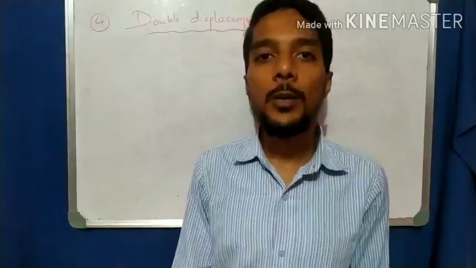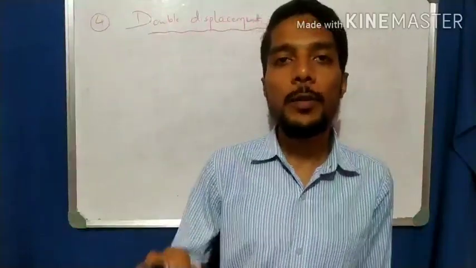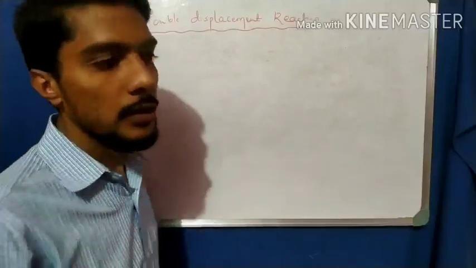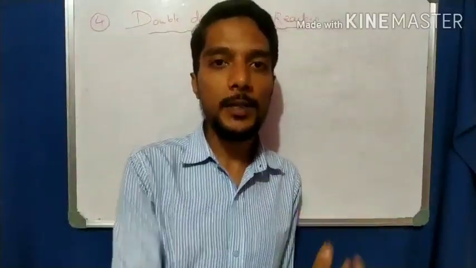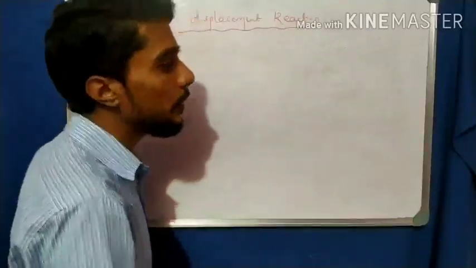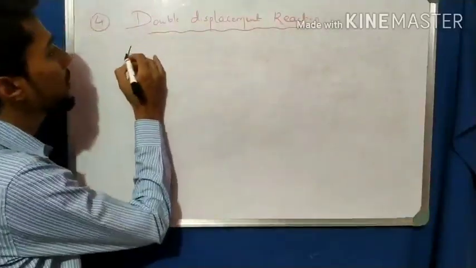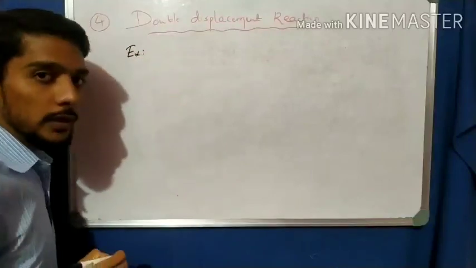Students, come to the fourth type of chemical reaction, that is double displacement reaction. The last type was single displacement reaction; this is a double displacement reaction. First write the example of this reaction, then go to the definition.